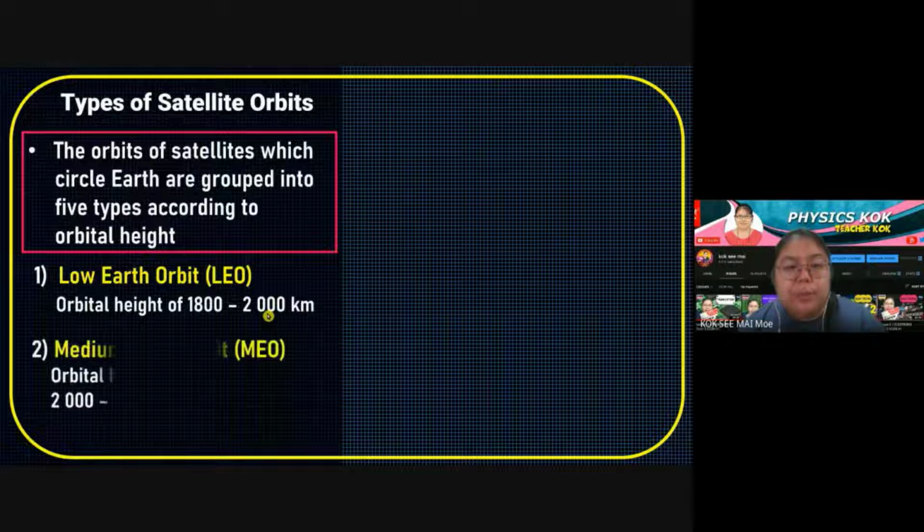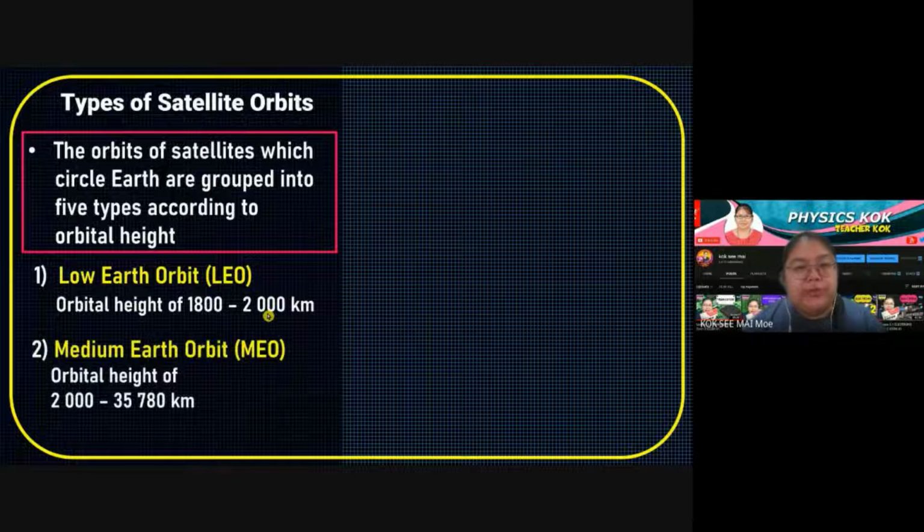Number 2, we have medium. Medium means a bit far. Medium Earth orbit, we label it MEO. It's around 2,000 until 35,780 kilometers. So this one is quite far already. Beside the medium, we have high, even further.